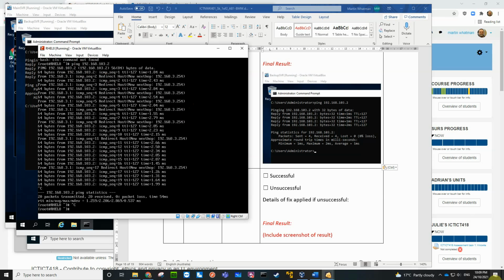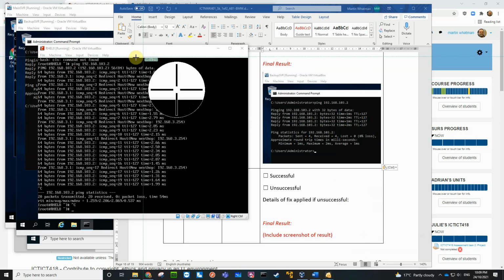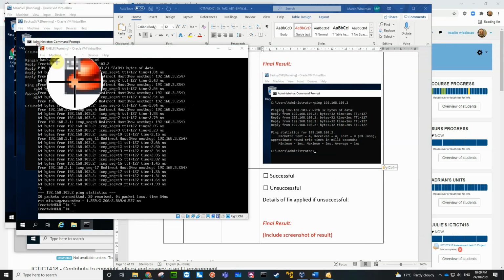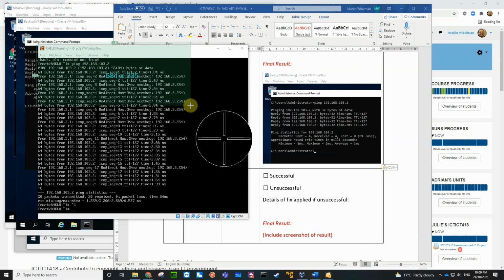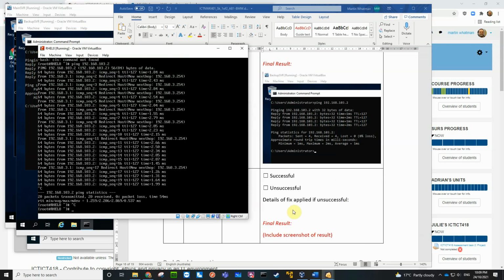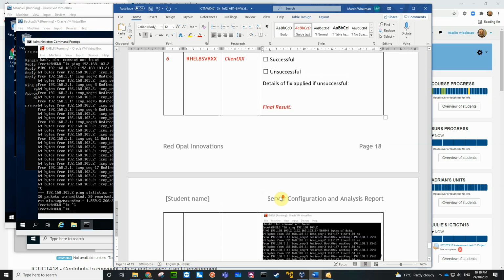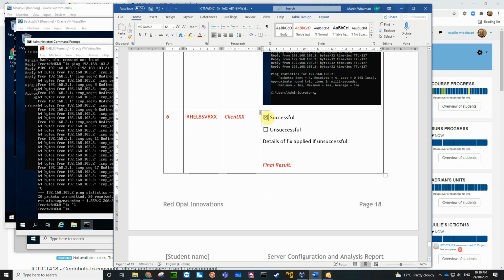So let's go screen capture. Capture a region. We want the Red Hat ping in the client machine. We just need a few. That'll do. Copy to the clipboard. So that's the evidence for that. And that was successful.